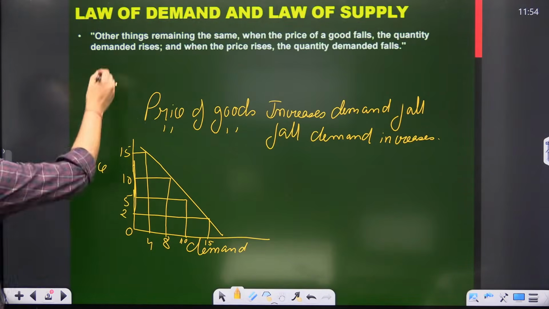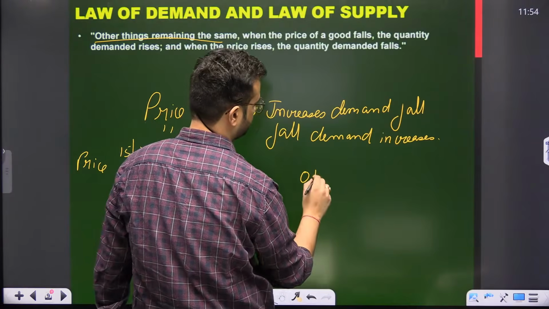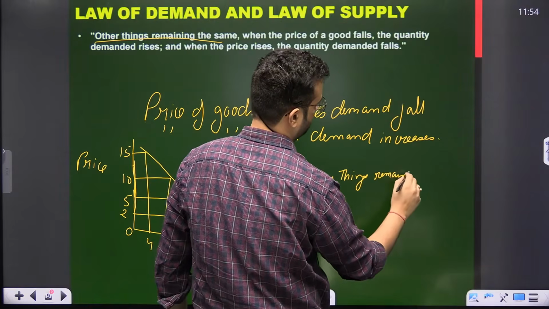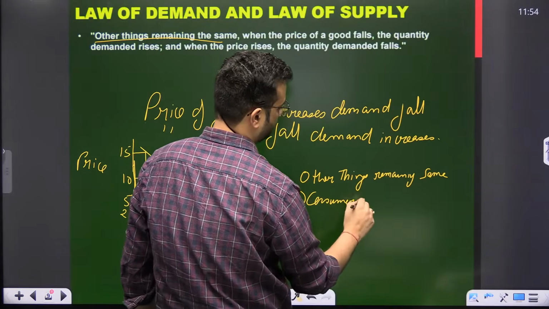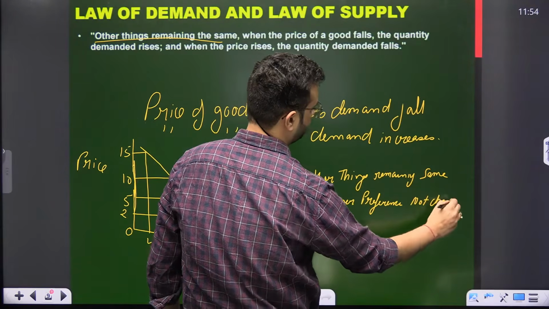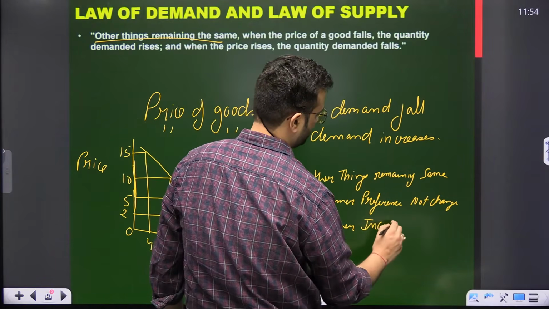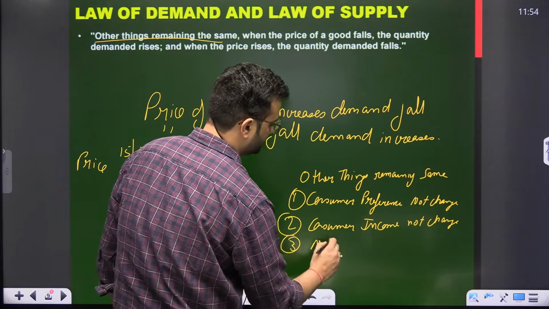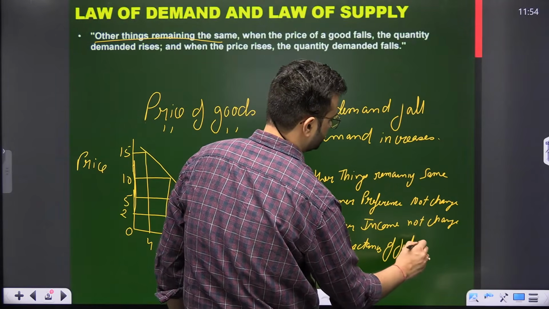Now there is a term mentioned, other things remaining the same. Other things remaining the same means consumer preference not changed, consumer income not changed, third, no expectancy of future increase in price.